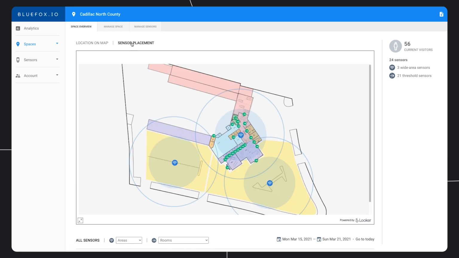Here we have the different areas of the car dealership, including the service area, the parts area, used car sales, new car sales and showroom, the used car sales parking lot, and the new car parking lot. The dealership has 3 BlueZoo Wi-Fi sensors for coarse grain occupancy detection, including one at the used car display lot and one at the new car display lot.